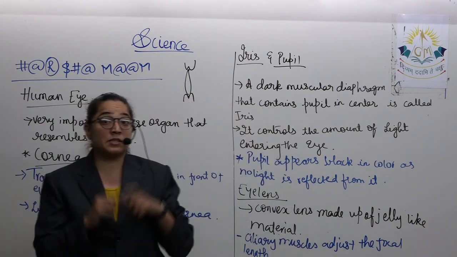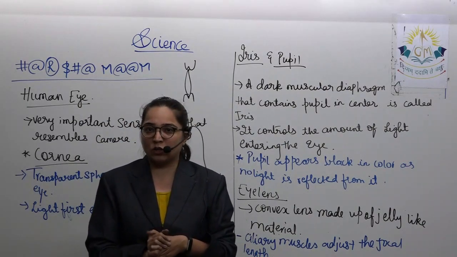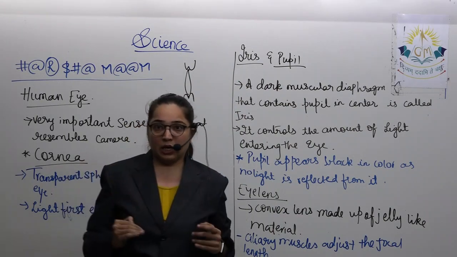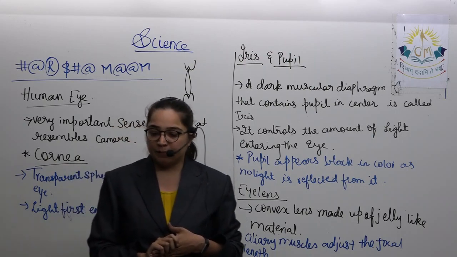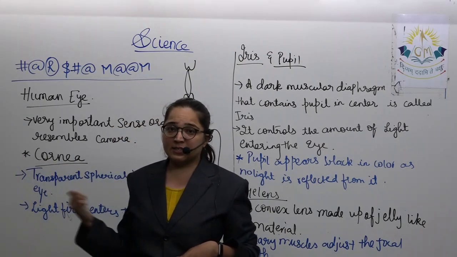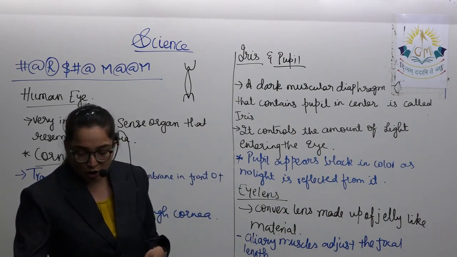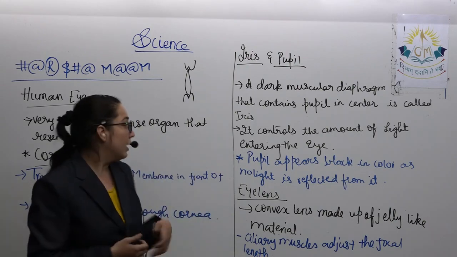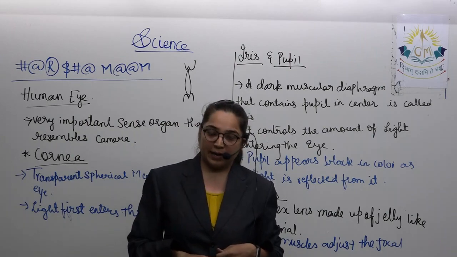What will the ciliary muscles do now? The ciliary muscles will adjust the focal length of the eye lens so that anything which is nearby or far by can be seen clearly. So, this is again one of the important points. I request you all to note it down. Once you note it, we will move further on the concept of retina and the blind spot.